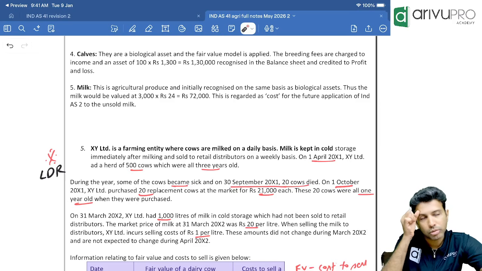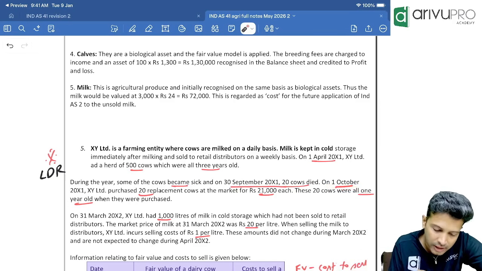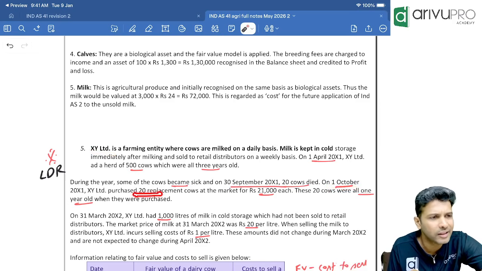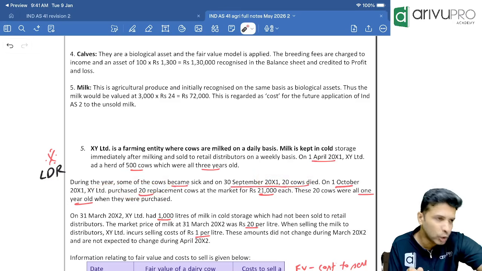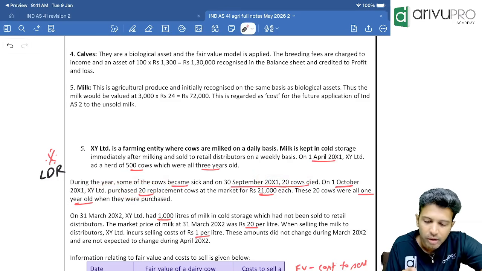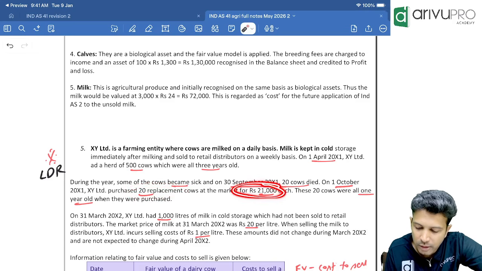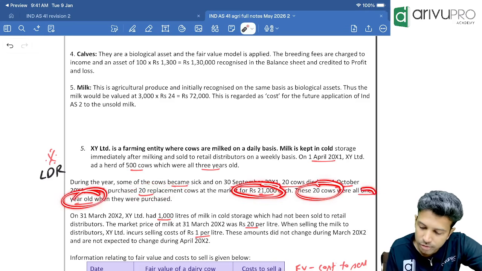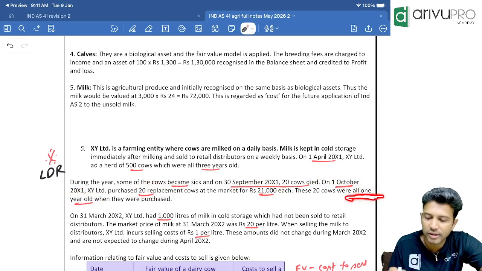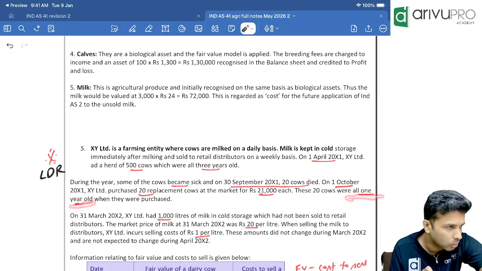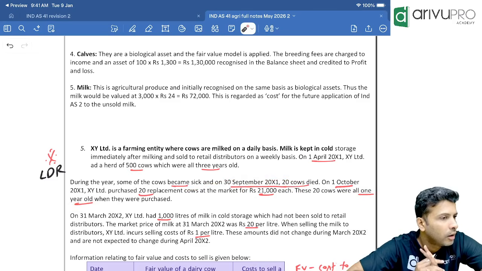30th September 20x1. On 1st October, the very next day, the company XY purchased 20 replacement cows. Since 20 cows expired, we purchased 20 new cows. But keep in mind the age: the 20 new cows which we purchased for 21,000 were all 1-year-old cows. The new cows that we purchased are not 3-year-old, they are 1-year-old. And how much did we pay for each of them? 21,000.